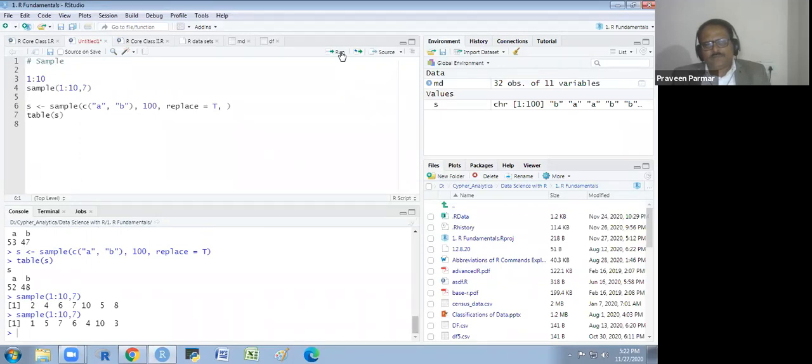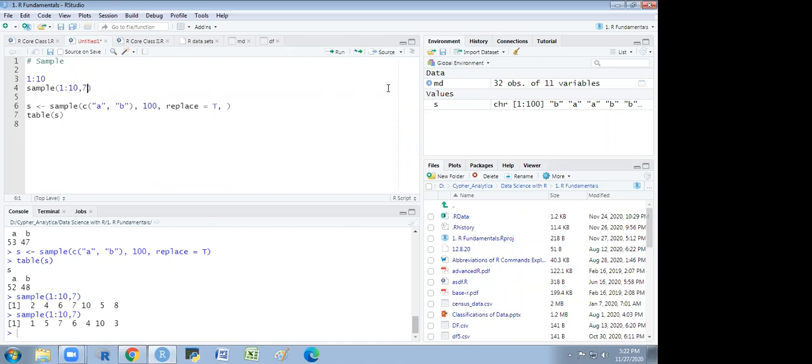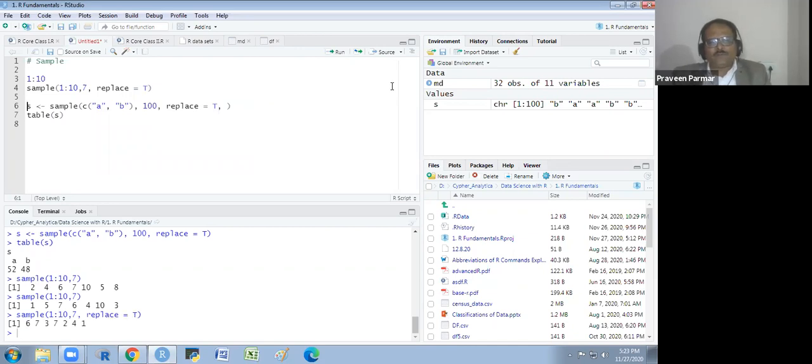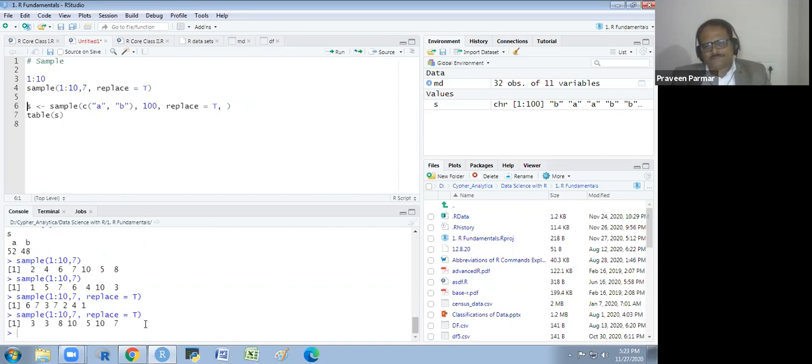No. So that is the thing. If you want a repetition of some number, you have to write replace is equal to true. Then a few numbers may repeat or may not. Here the 7 is repeating 2 times. Next time you run it, some other number will be repeating. Is it clear?